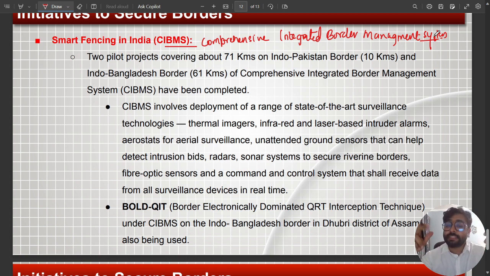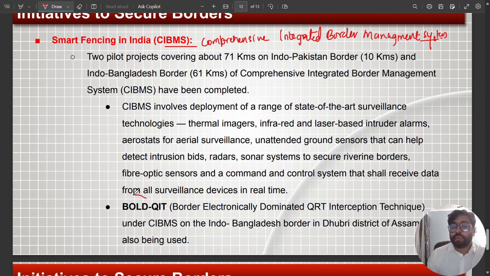Now, all these unattended ground sensors can detect any intrusion that is coming into India. It has radar, sonar systems, and we have even placed fiber optic sensors across our riverine borders, like all those rivers. Then a command and control system that can receive the data, and all this surveillance can happen in real time.